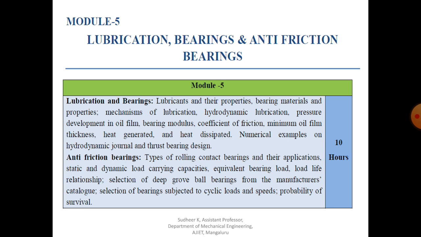In order to avoid that, one of the main advantages of using anti-friction bearing is that it has low starting friction. Due to this low starting friction offered by the rolling contact bearing, it is called anti-friction bearing.